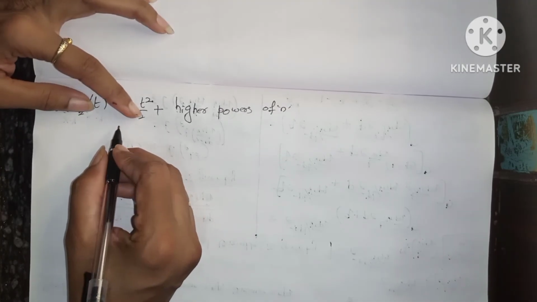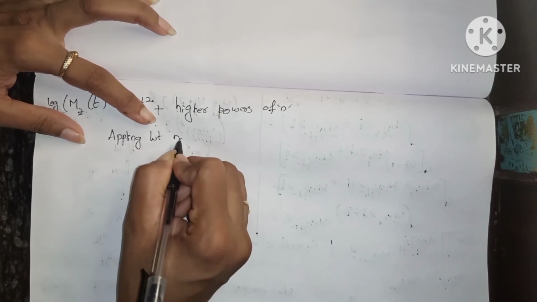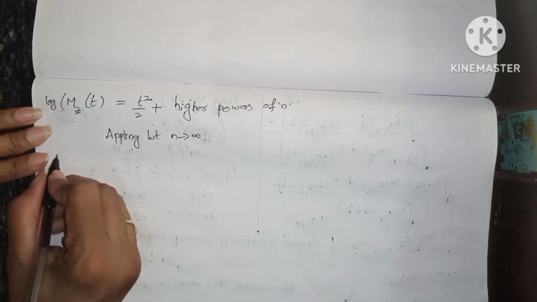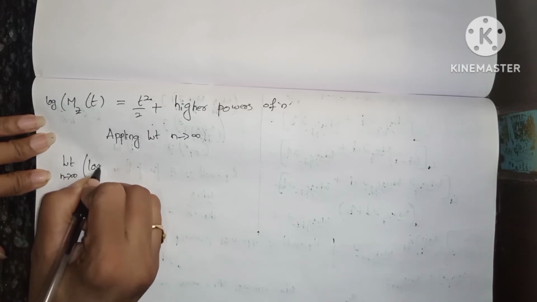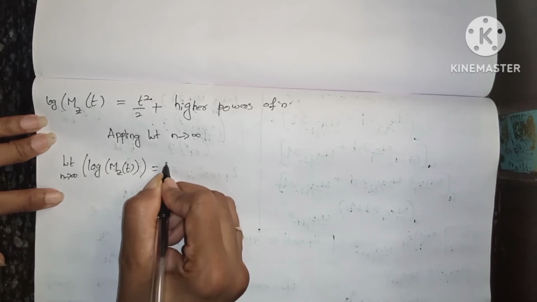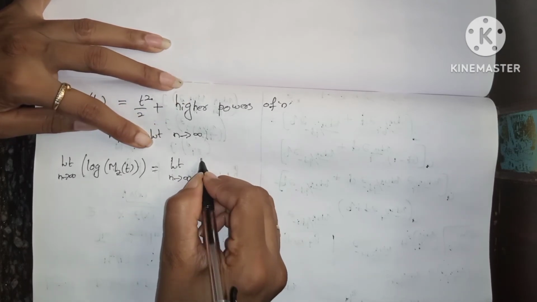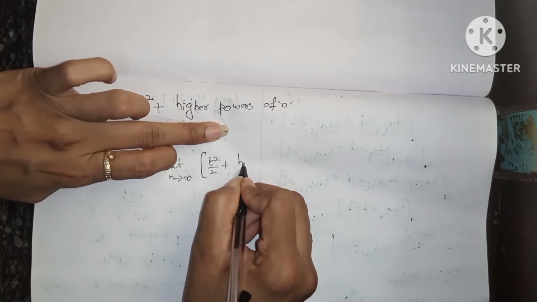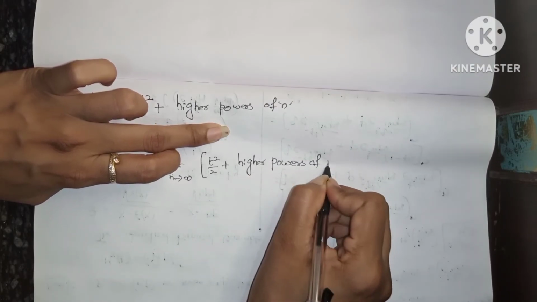Now what we have to do is apply the limit n tends to infinity. Why? Because we have to prove this one only, no? So limit n tends to infinity log mz of t equals limit n tends to infinity t square by 2 plus higher powers of n.